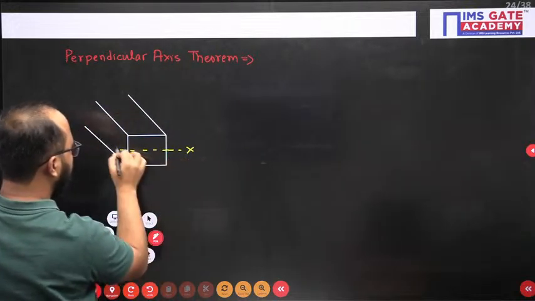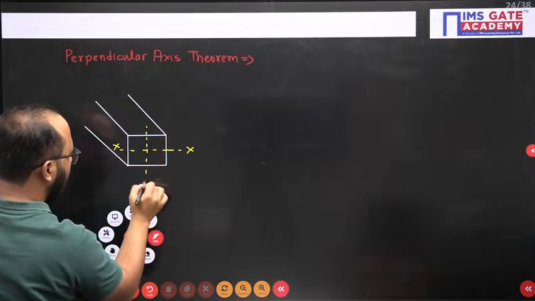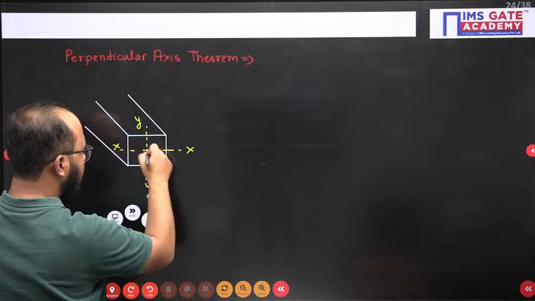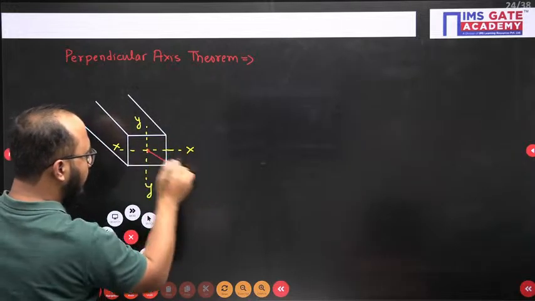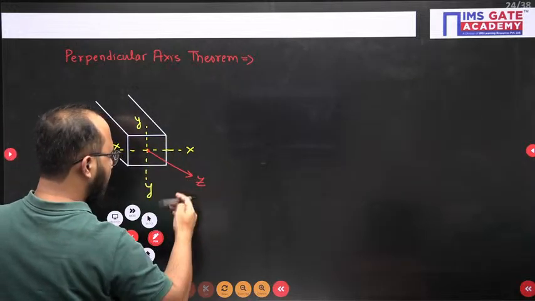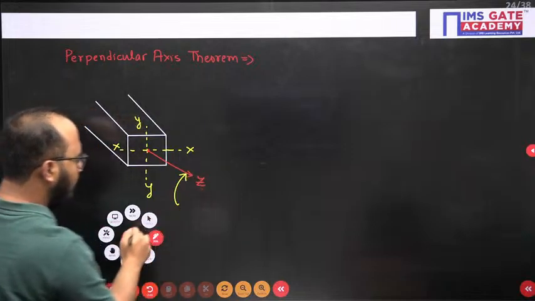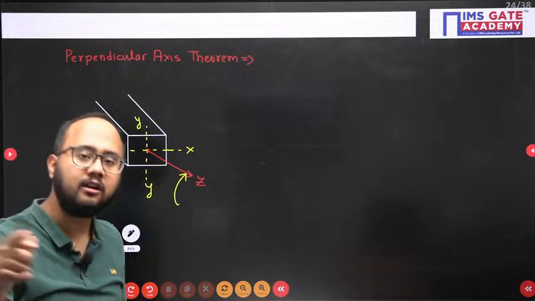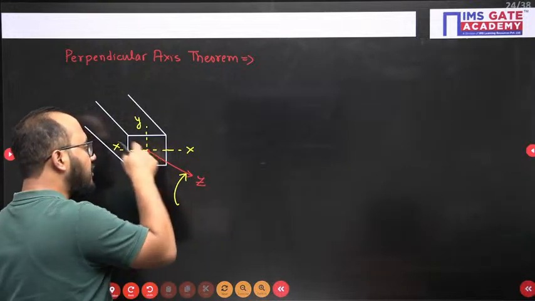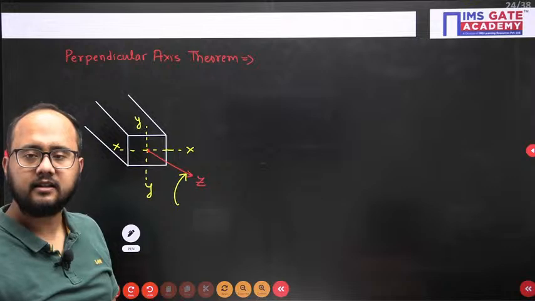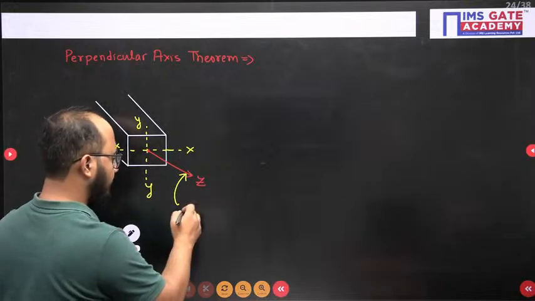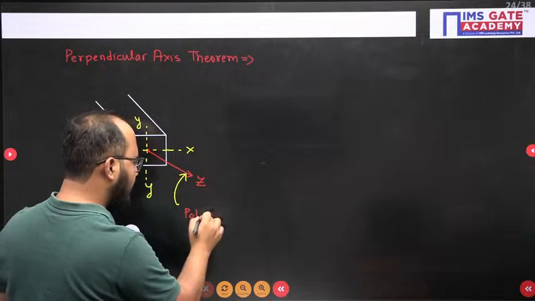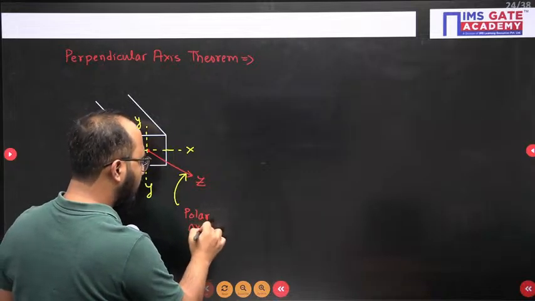This is the x axis and this is the y axis, and there is one axis perpendicular to the xy plane, which is the z axis. Now the axis which is perpendicular to a cross section is known as the normal axis, but if that normal axis passes through the centroid, in that case it is known as the polar axis.